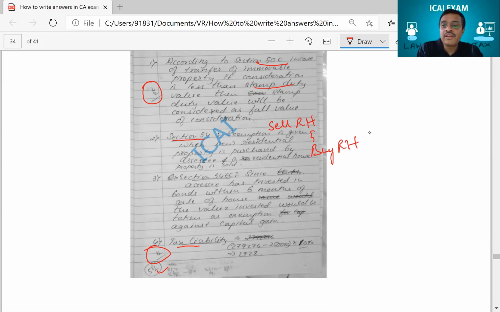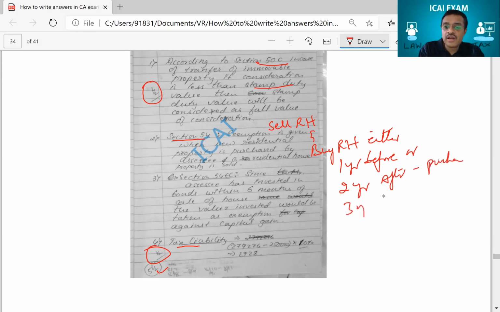Sell residential and buy residential house either 1 year before, 2 years, or 2 years after. This is for purchase. 3 years after if it is for construction. Now like that, if it's written a note, then you would have got half mark here also. So he lost that half mark there. 54 EC, of course, within 6 months.